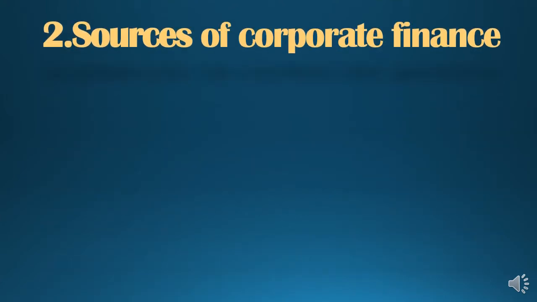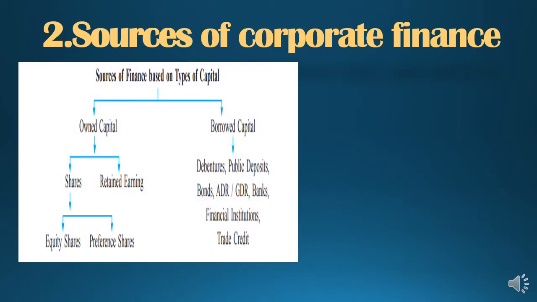Students, let's start our second chapter of the SP subject, that is sources of corporate finance. In that, one flow chart is given on the very first introduction page, where it is written that sources of finance are based on the types of capital. Let me tell you, students, sources of finance means nothing but the capital. Now we are going to study in detail what the sources are, what the mediums are by which the finance can be generated. Once the finance is generated, that will be known as capital.